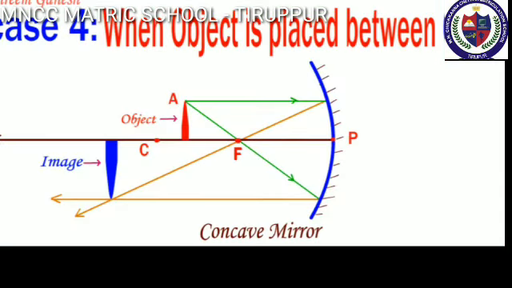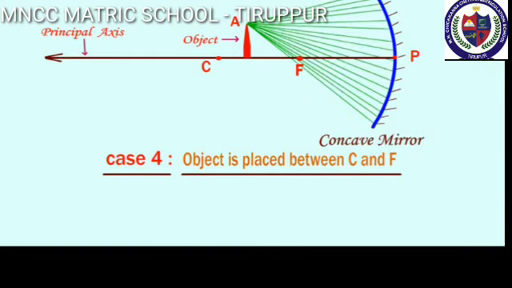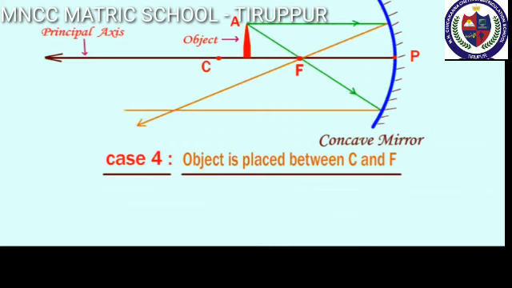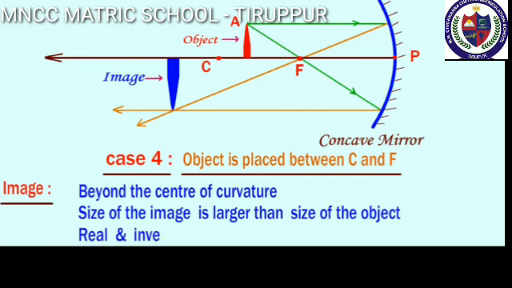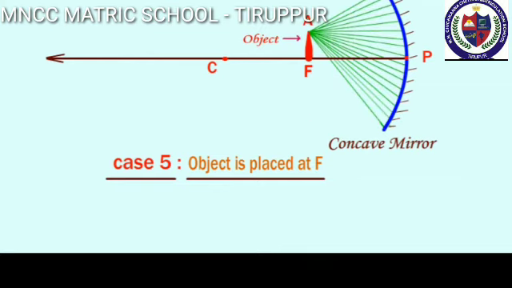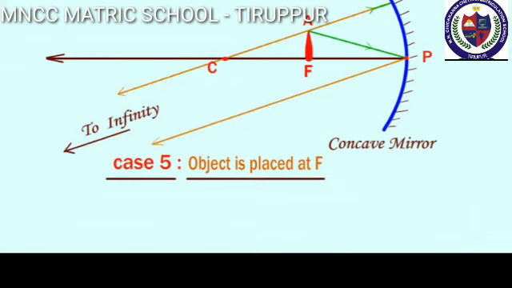Case number 4. When the object is in between the center of curvature C and the principal focus F, the position of the image is beyond C, and the nature of the image is real, inverted, and magnified. Next, case number 5. When the object is at the principal focus F, no image can be captured on the screen, nor any virtual image can be seen.